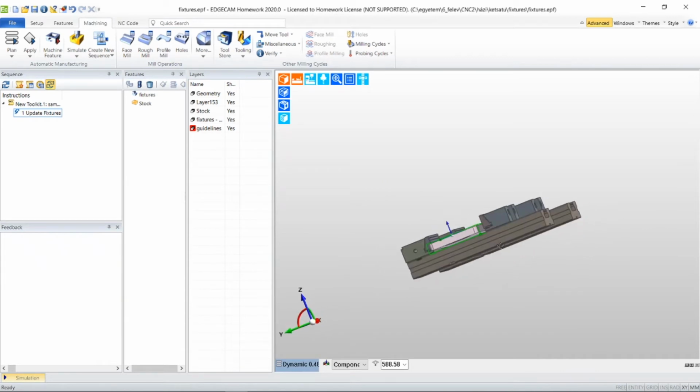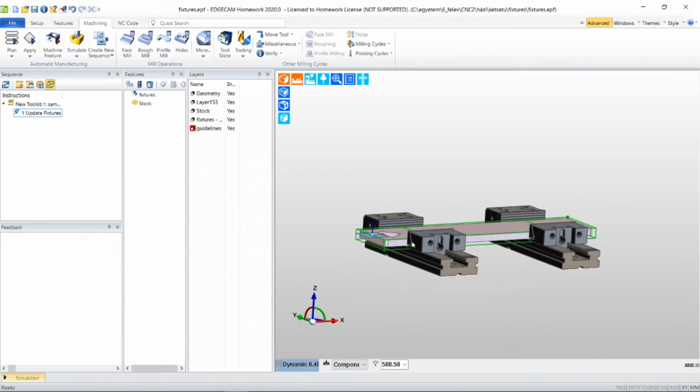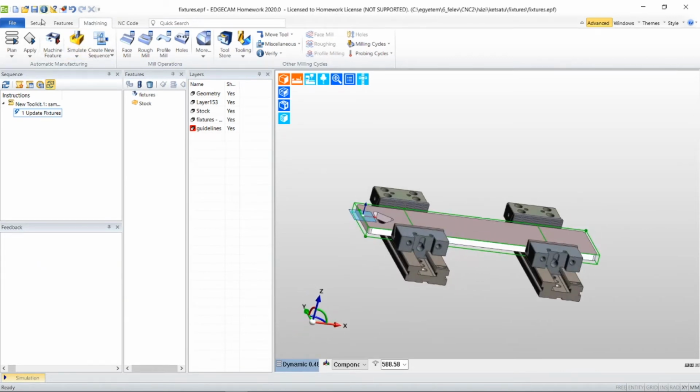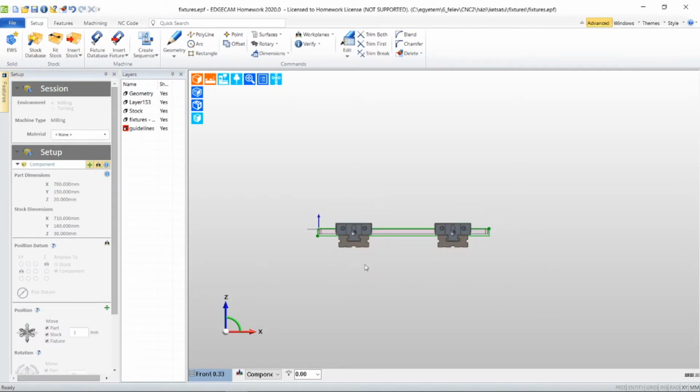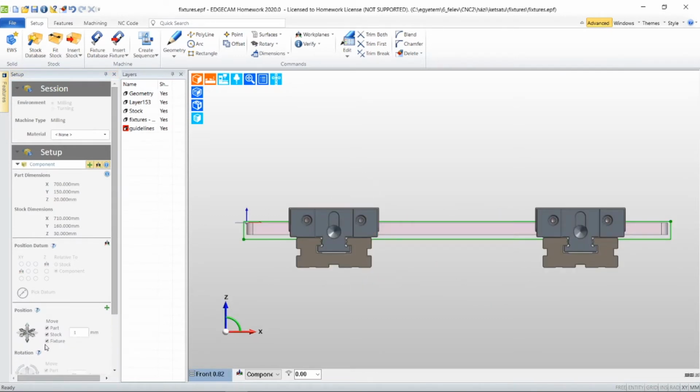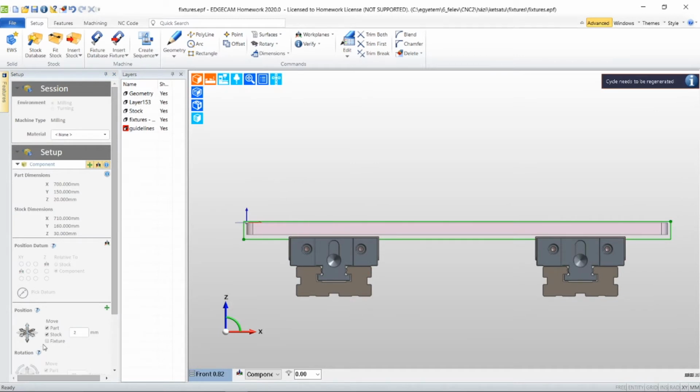And we have to place our part and stock into the correct position. Go to the setup and move the components. I use the front view and I only want to move the part and the stock until we have the correct position. Okay, we have our part and stock in the correct position.